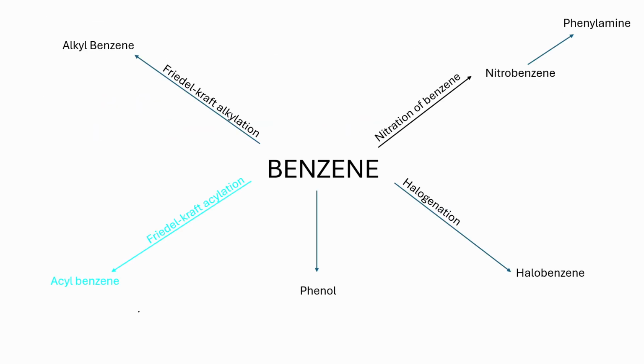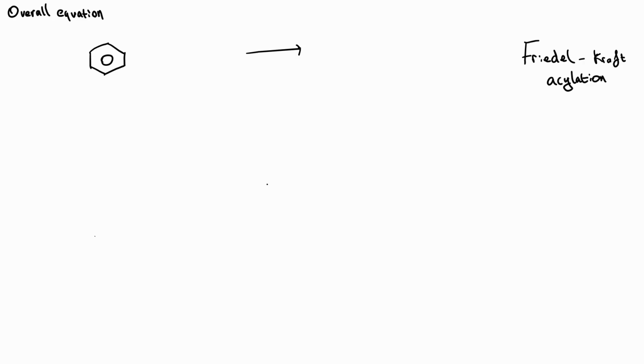Friedel-Crafts acylation. For Friedel-Crafts acylation, we want to know the overall equation, the mechanism, the conditions, and the equation for the formation of the electrophile. I know that this acylation involves the production of an acyl benzene, so I'll definitely need an acyl chloride for this reaction. And we're also going to produce HCl as a result of this reaction. I also know that benzene is unable to form electrophiles, so we definitely need a catalyst to react to form an electrophile. So we're going to use aluminium chloride.